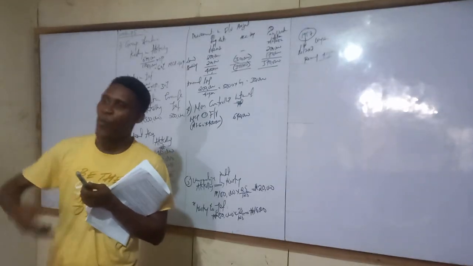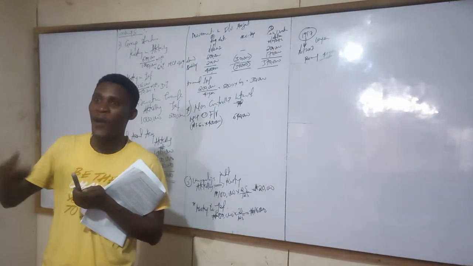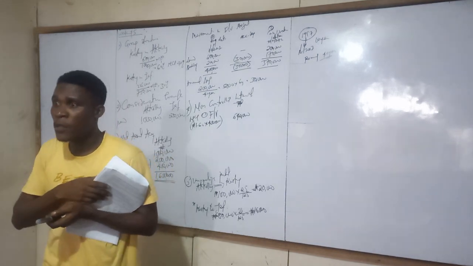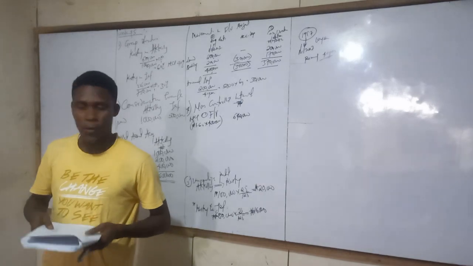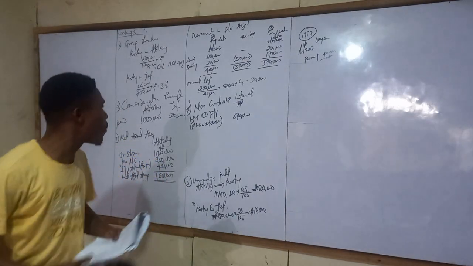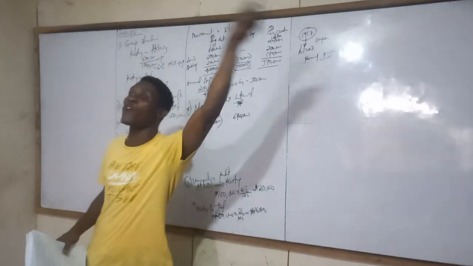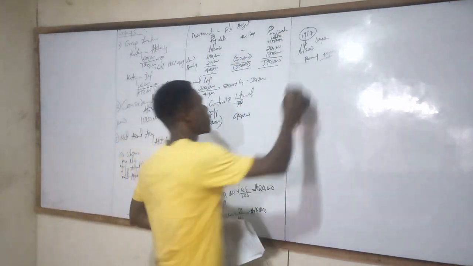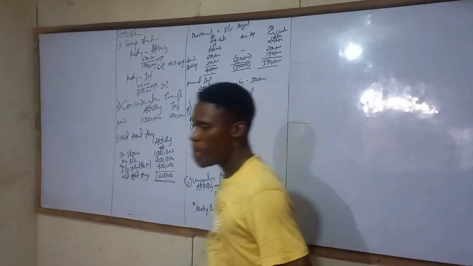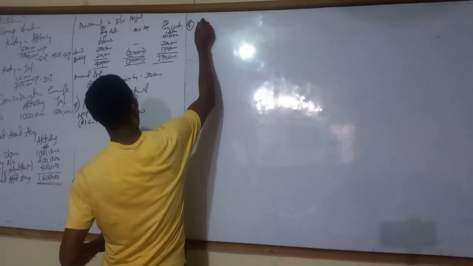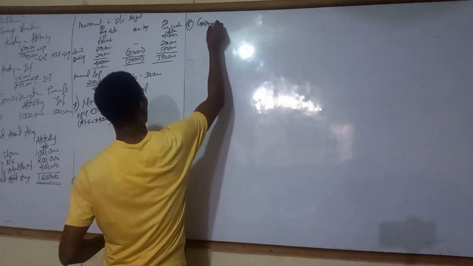Is it that you don't understand what we are doing, or you just believe that everything I say is correct? You are lost. If you are carried along with me, you are not lost. I'm not putting the profit of the associates. It's alright. What next now? Our goodwill, that's number 5.